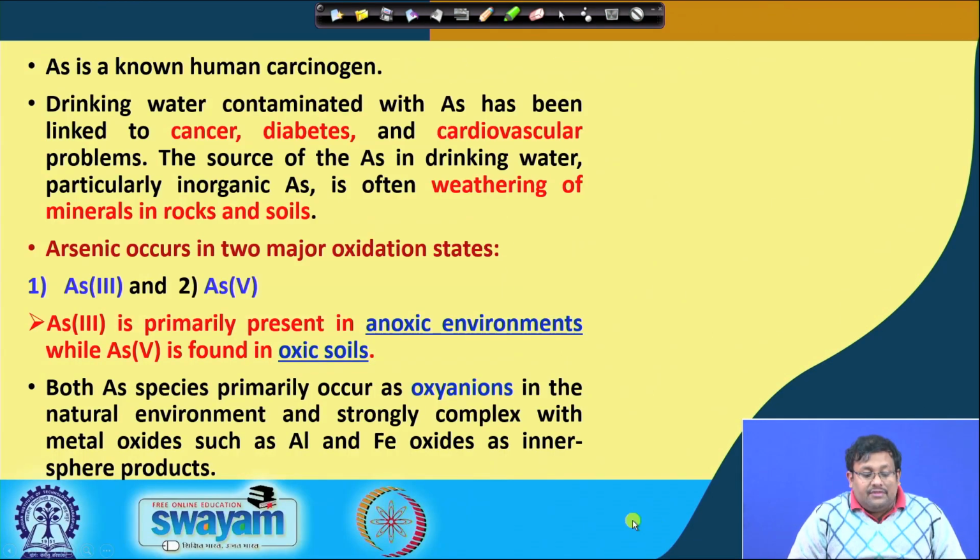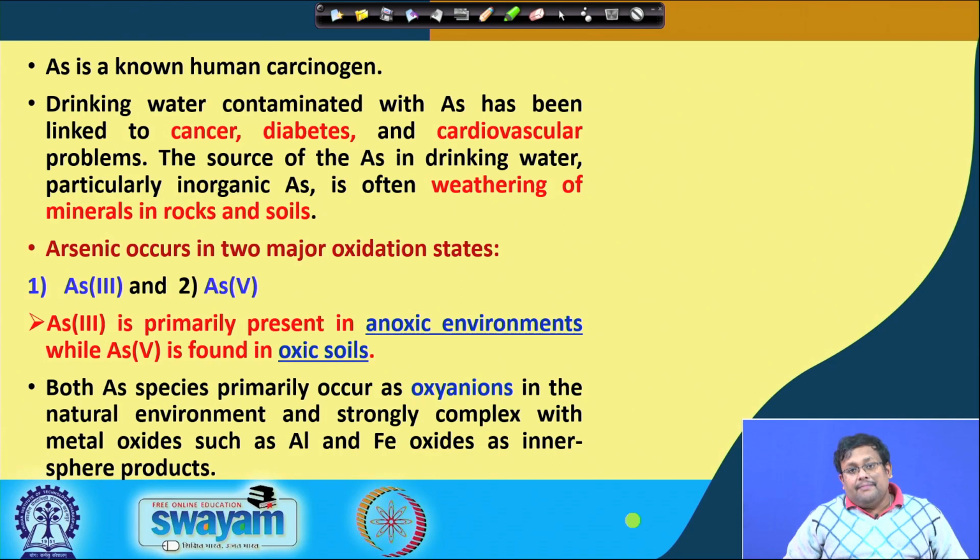Let us start with arsenic. Arsenic is a metalloid which is a known human carcinogen. It produces carcinogenic impacts in the human body. Drinking water contaminated with arsenic has been linked to cancer, diabetes and different types of cardiovascular problems. The source of arsenic in drinking water, particularly inorganic arsenic, is often the weathering of minerals in rocks and soil. As I have already told you, in most cases the source of arsenic in drinking water is the weathering of minerals in rocks and soils.